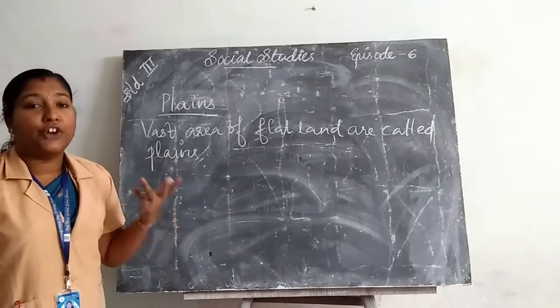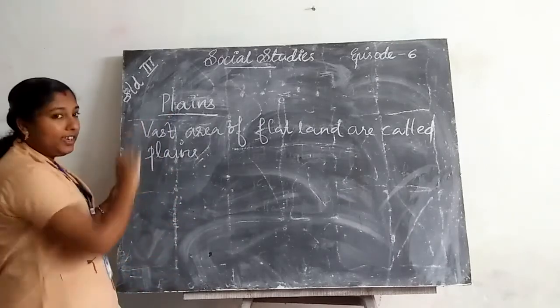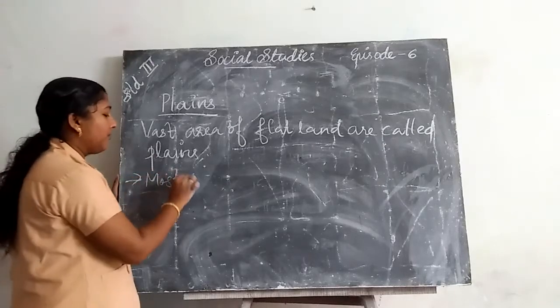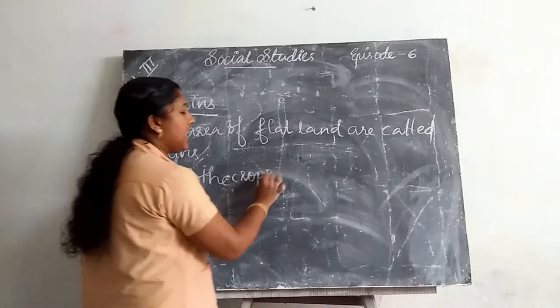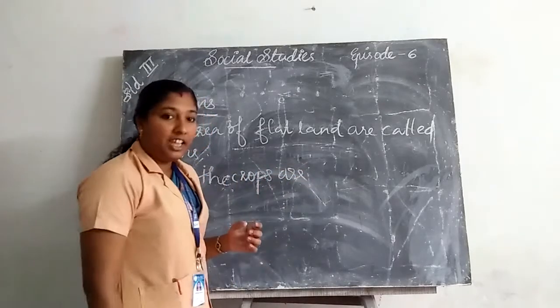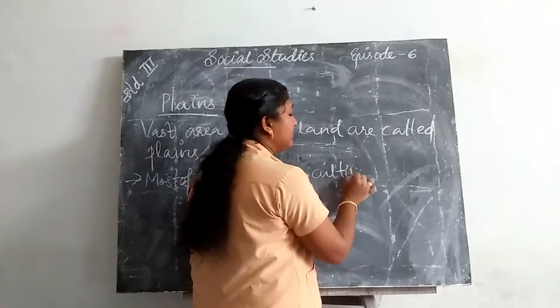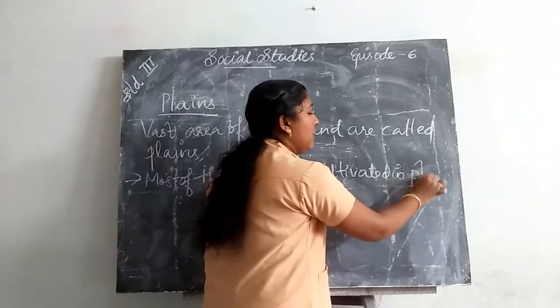Why? Most of the crops are cultivated where? In plains.